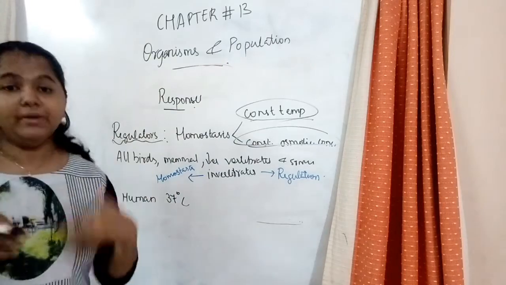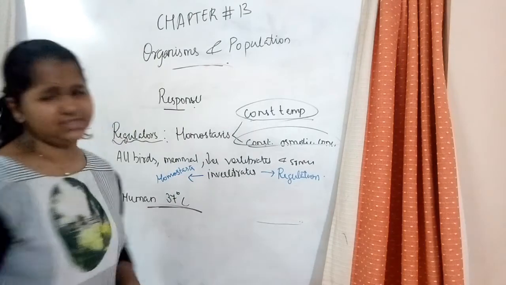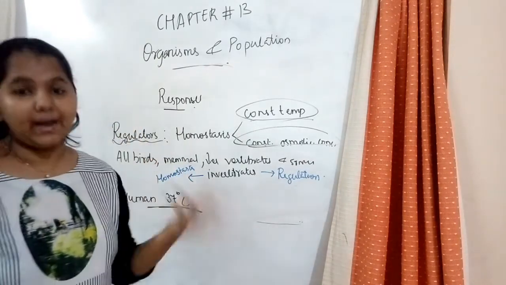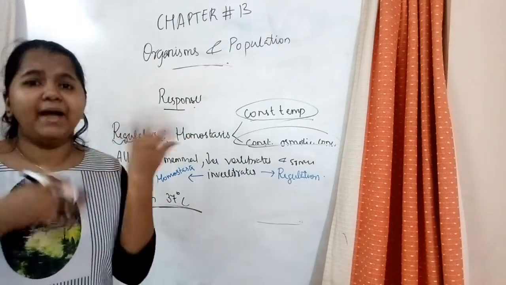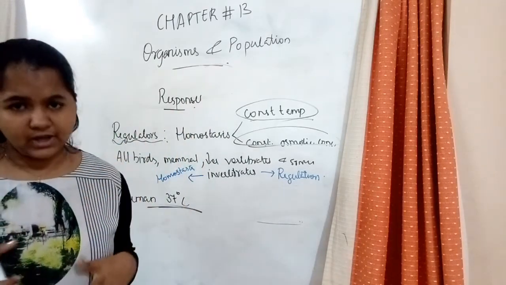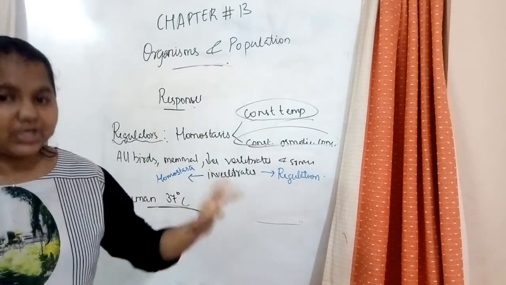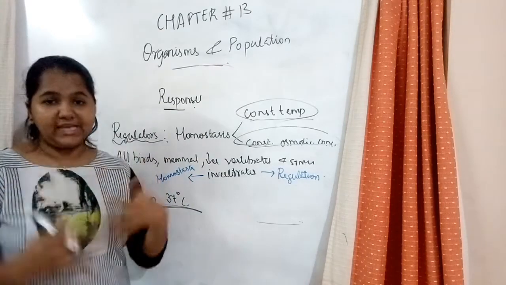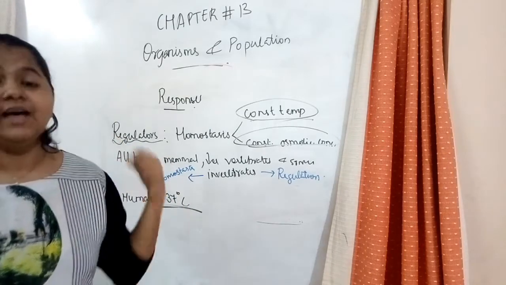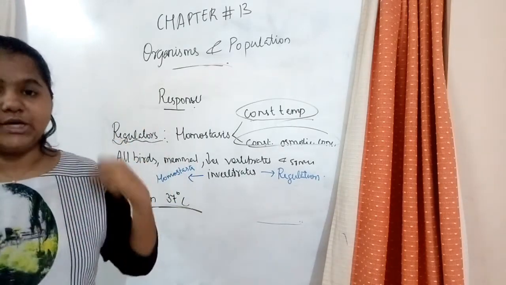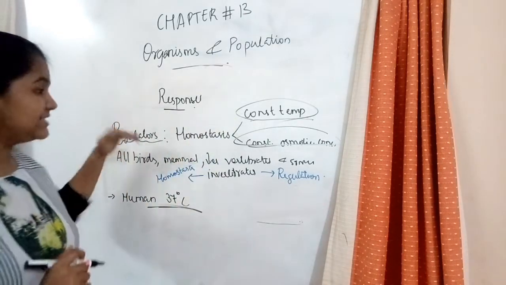In the human body, during summer, the body is always at a temperature of about 37 degrees Celsius, okay? And during winter, what happens? When your atmosphere is colder, your body produces more heat. By what? When it's cold, do you start shivering? Do your knees hit each other? That is because your muscles move to produce energy and heat. So your body is still warm. In summer, our body temperature rises, we feel feverish, etc., because our body is producing heat for us to adjust with the environment. That is what regulators and homeostasis are.